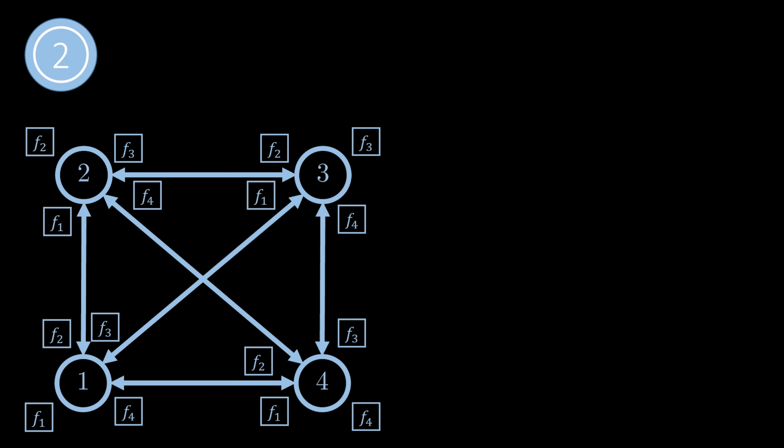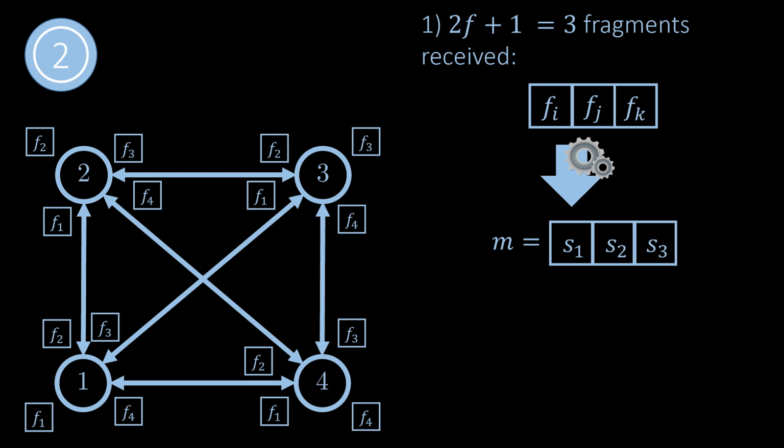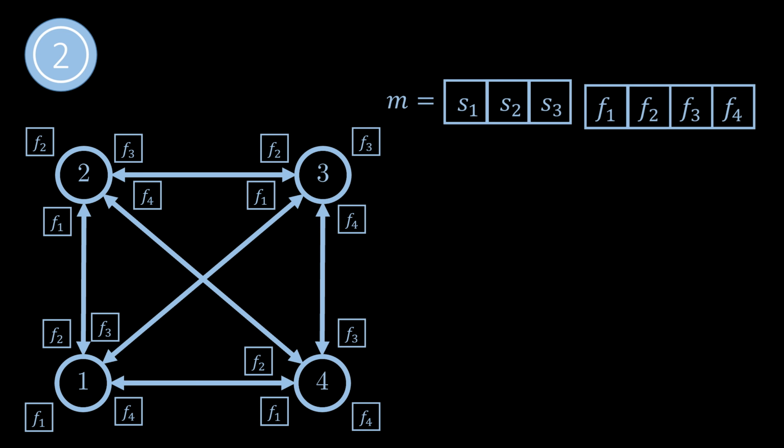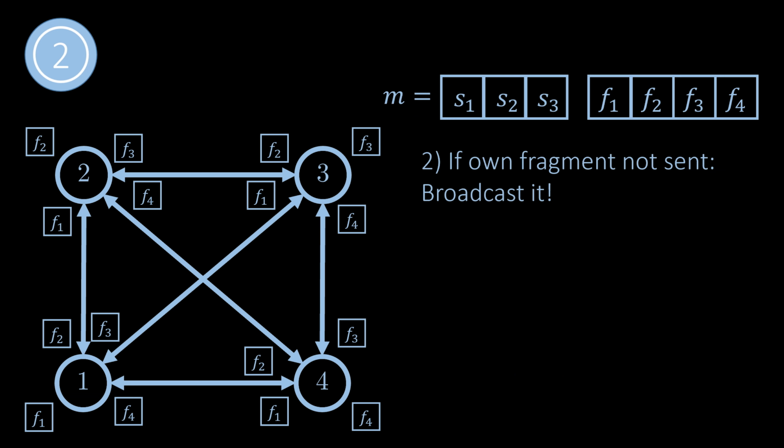The first and the second round are basically the same. In the first round, the sender sends each node a specific fragment, and in the second round each node broadcasts the received fragment. However, the rules of the algorithm must be adapted. The first rule says that when at least 2f plus 1 fragments have been received, the node recovers the message and then recomputes all the fragments. The second rule remains unchanged, which says that a node broadcasts its fragment if it hasn't done so before.